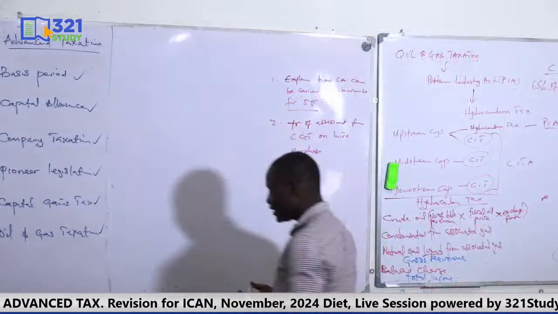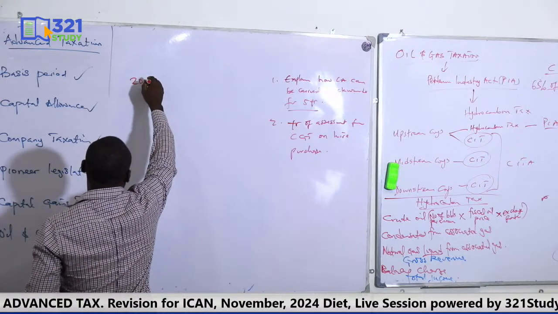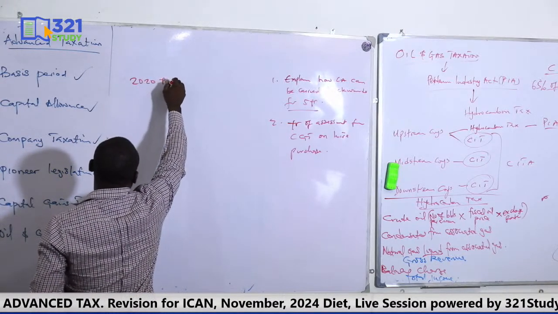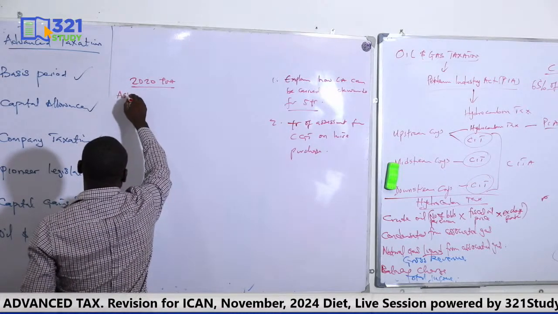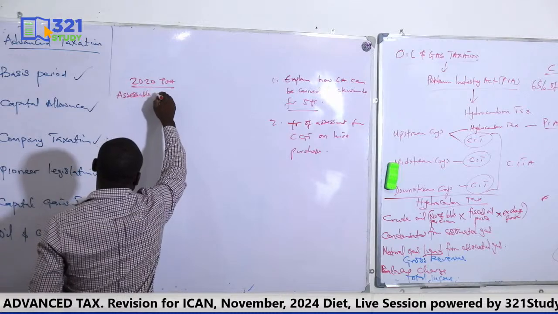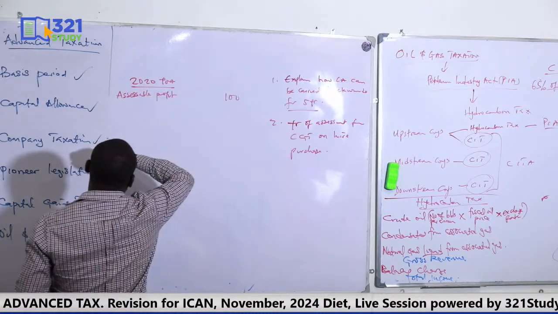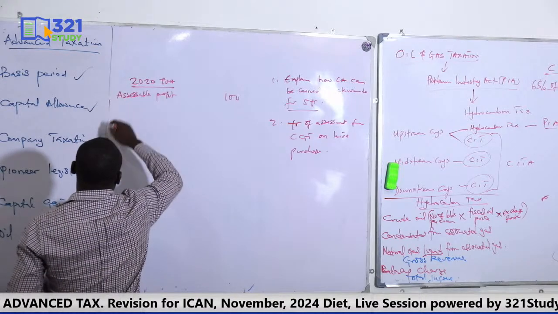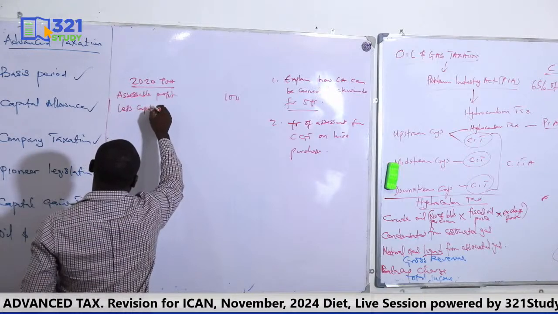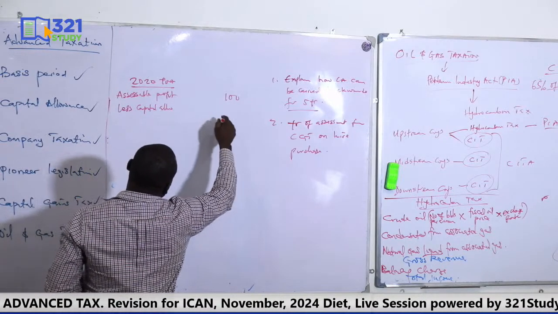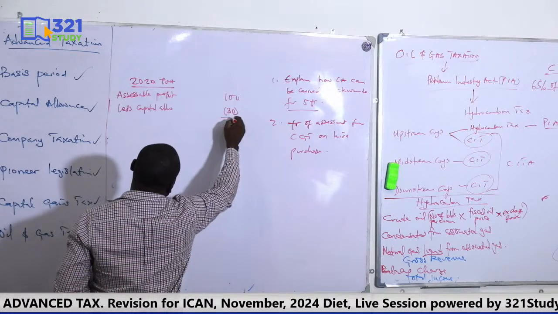So in your tax liability, look at this. Let's assume this is the 2020 year of assessment. You have assessable profit of 100. Then let's assume you also have capital allowance. You relieved 30. So 70 is left.